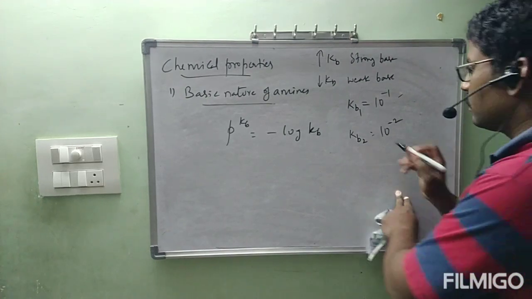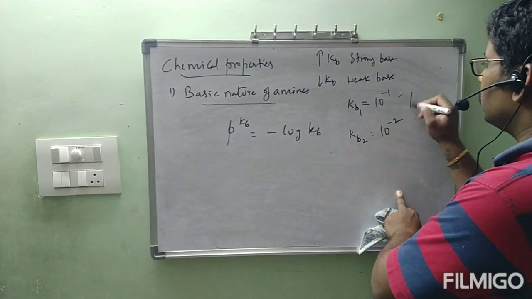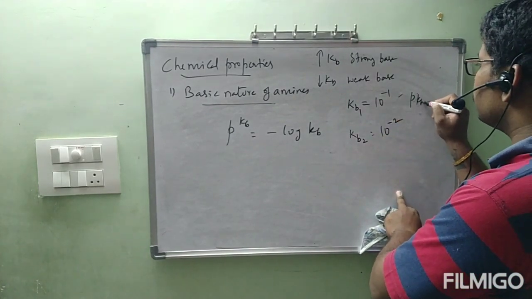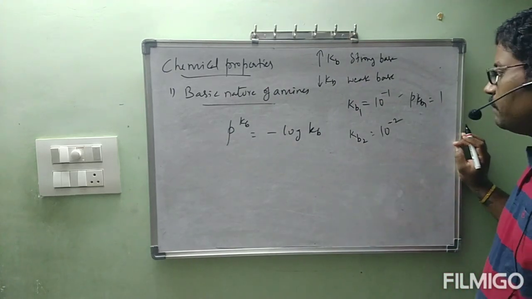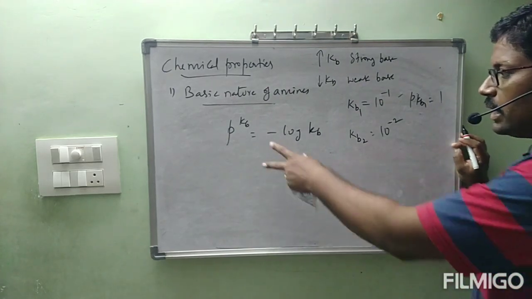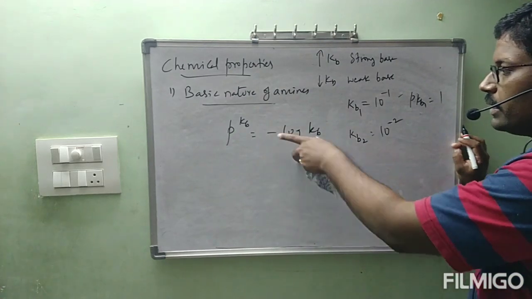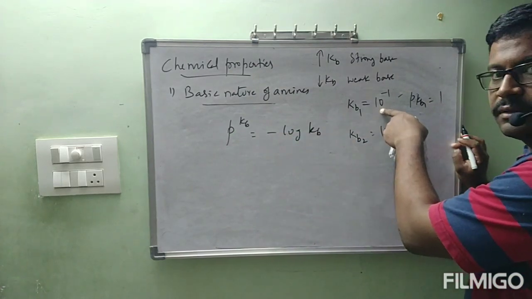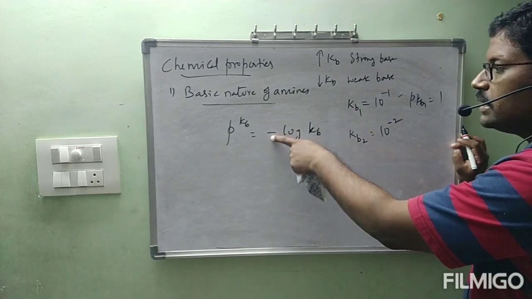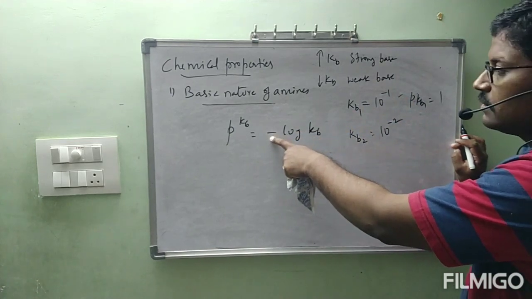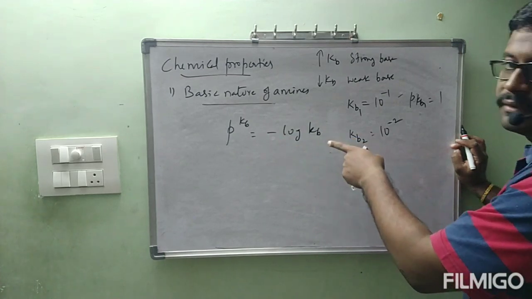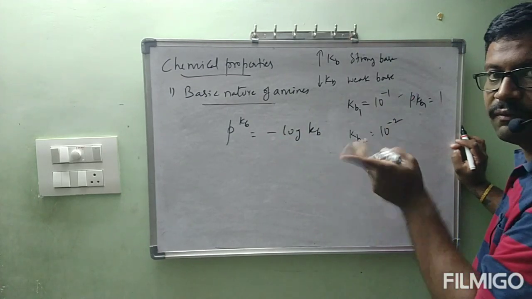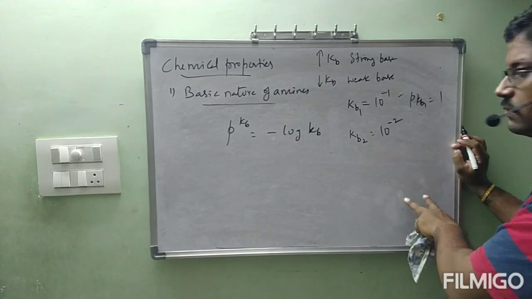See, Kb1 is equal to 10 power minus 1. For this, pKb1 is equal to 1. How? Negative logarithm of Kb, negative logarithm of 10 power minus 1. This minus 1 will come here, it will become minus of minus, plus 1 into log 10, so log 10 is 1. pKb1 is equal to 1.